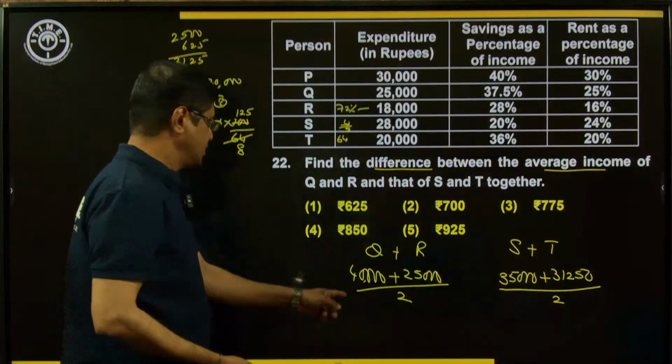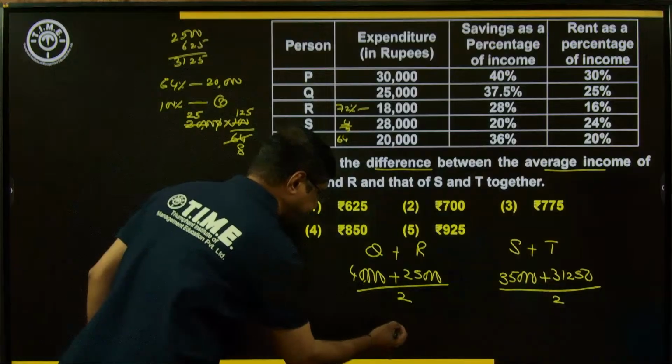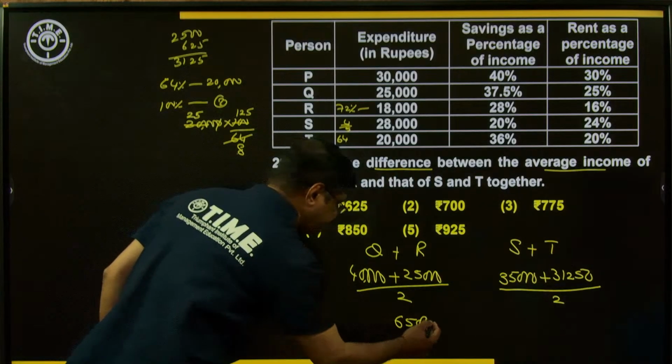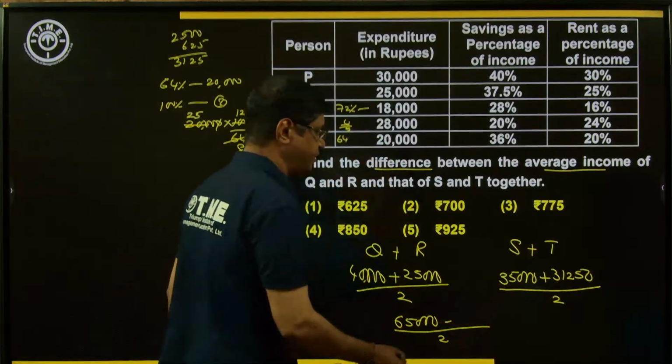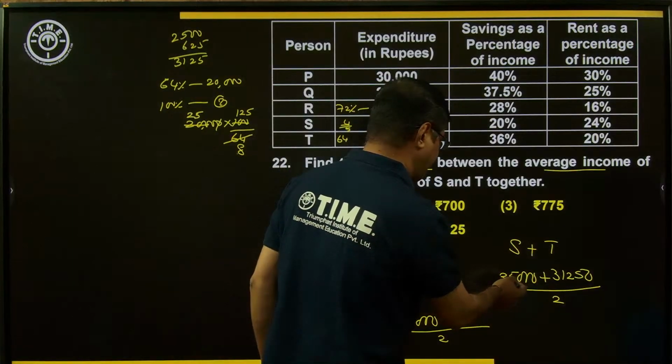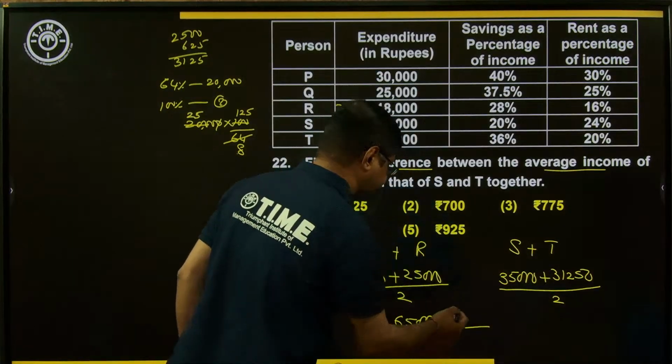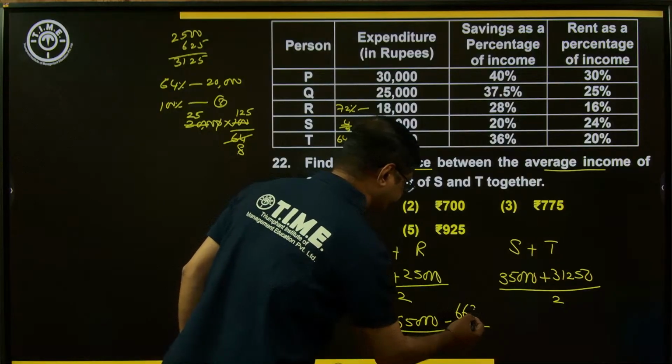Simplify. 65,000 by 2. Here, what is the result? By adding this 35 plus 31, that is 66. 66,250.